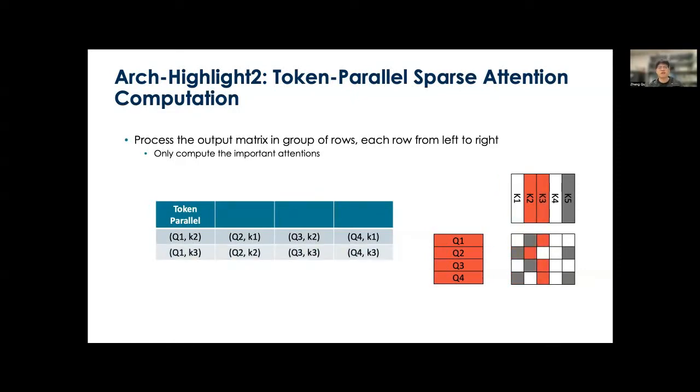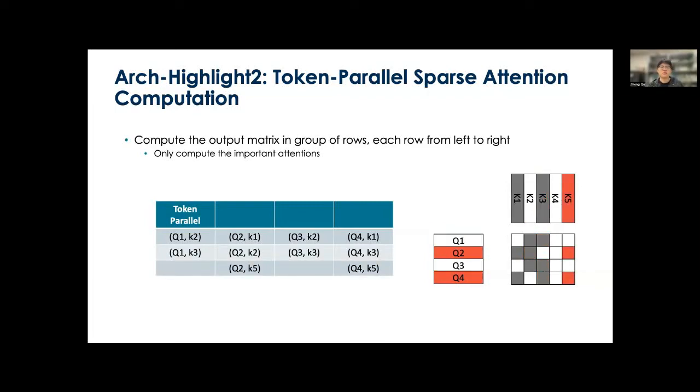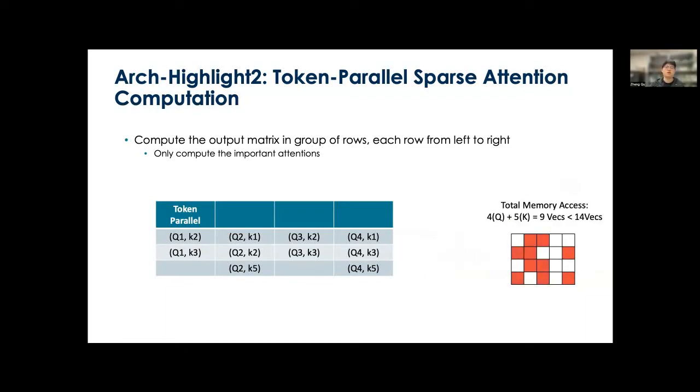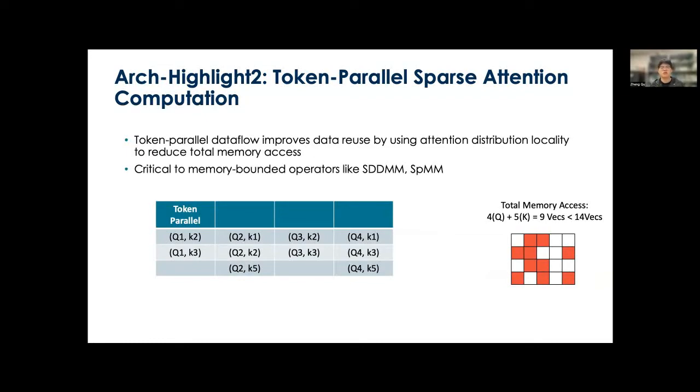And then for the second step, as we move on, we can reuse the Q vectors, make them stationary on chip, while we will need different K vectors to compute. Finally, in step 3, we only need K5 to compute the last 2 remaining elements. Using this type of token parallel data flow, the total memory access for computing the same output matrix is reduced from 14 vectors to only 9 vectors.